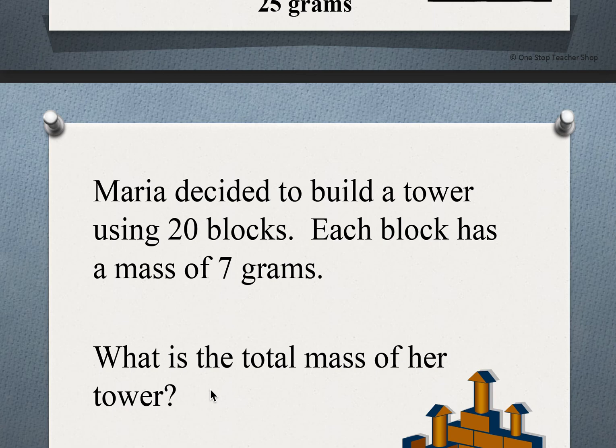If we get the information, Maria decided to build a tower using 20 blocks. Each block has a mass of 7 grams. The total mass would have to be, we know 7 times 2 is 14, so 7 times 20 would be 140.